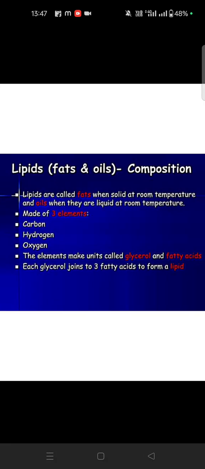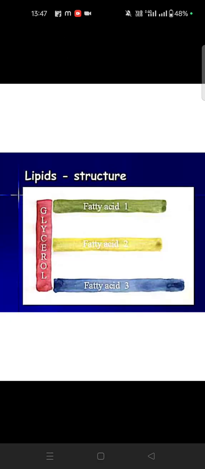Okay, lipids, fats and oils, and their composition. Lipids are called fat when solid at room temperature, and oils when they are liquid at room temperature. They are made of three elements: carbon, hydrogen, oxygen. They consist of glycerol and fatty acids. So lipids are fatty acid one, two, three. Then classification is saturated and unsaturated. Animal fat is solid at room temperature, while fish oils are liquid.